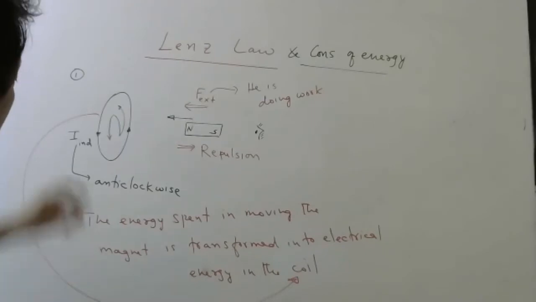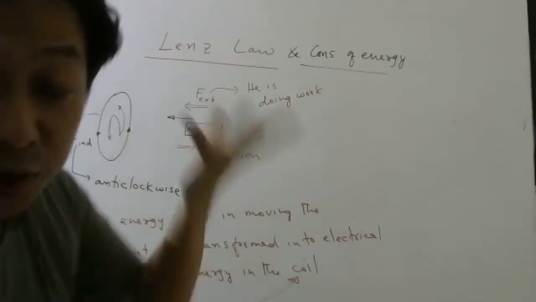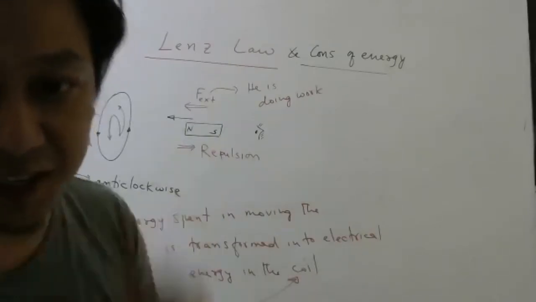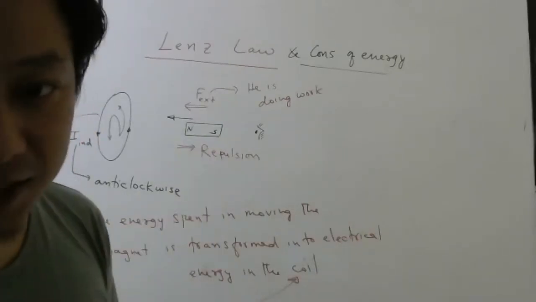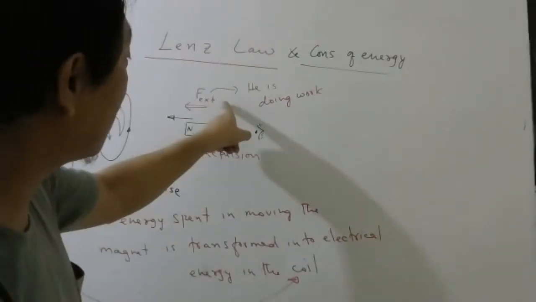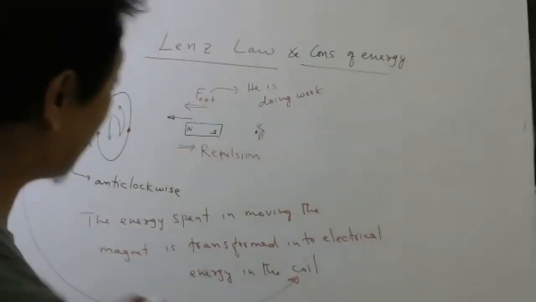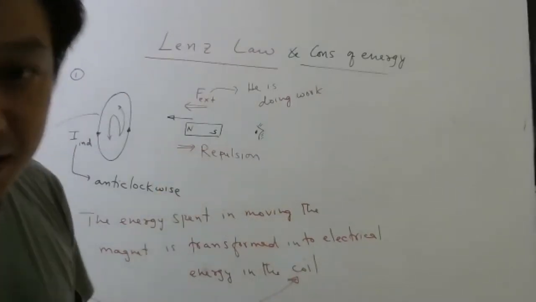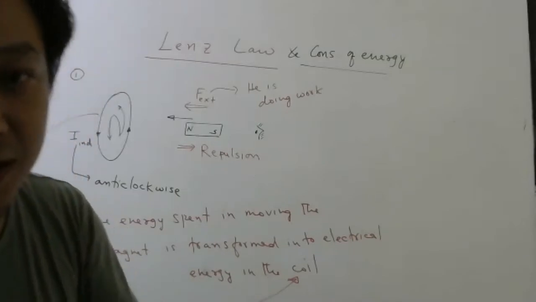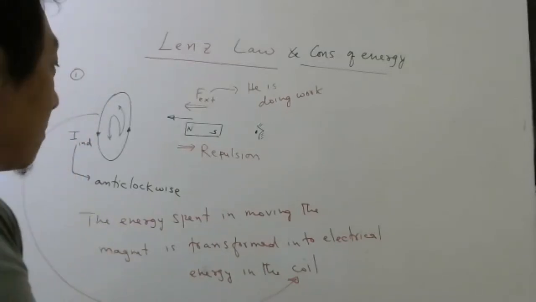Understood? For example, if you put a bulb here, the bulb will glow. Glowing bulb is an example of energy. Energy is released, heat and light. Correct? So somebody has to be responsible for that energy, and it is this person who is doing work against the repulsion. So that is how so beautifully Lenz's law agrees with conservation of energy.